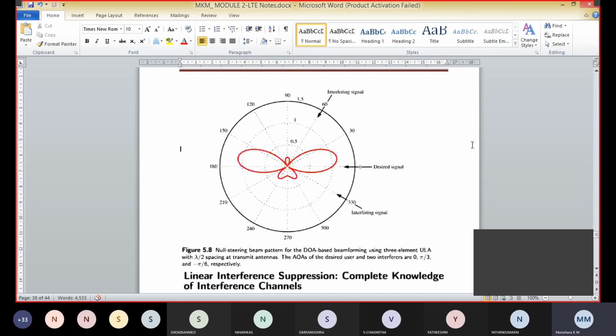The null steering beamformer can be designed to completely null out interfering signals only if the number of such signals is strictly less than the number of antenna elements, that is the number of receive antennas, Nr. Then Nr minus 1 independent interferers can be cancelled.